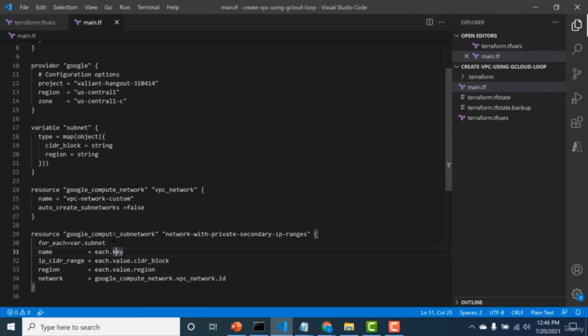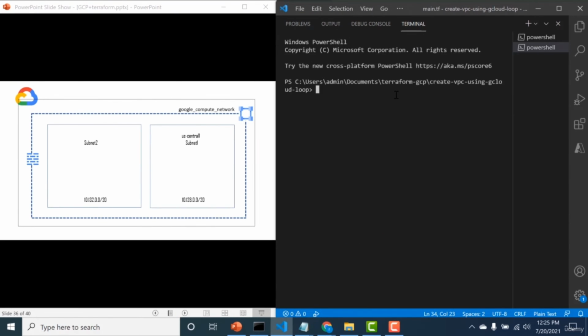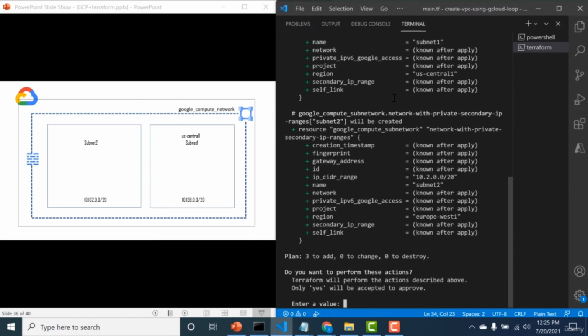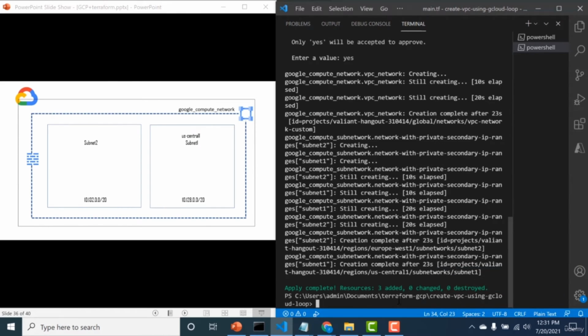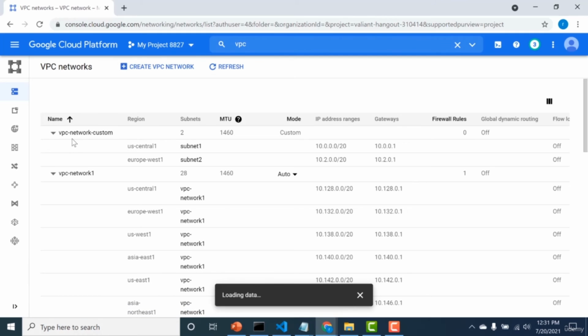So let's run this particular Terraform configuration and let's see what the output looks like. Again, I'll do a terraform apply. I'll say yes. Now, if you go back to your console, you can see that the vpc-network-custom network has been created, and it has subnets within two regions, that is us-central1 and europe-west2. So this is how you create your custom subnets.